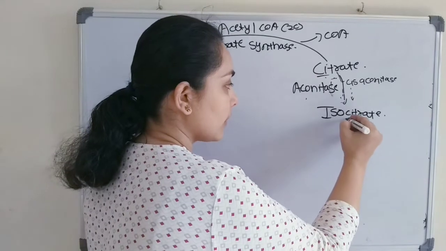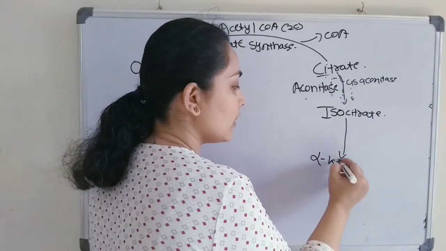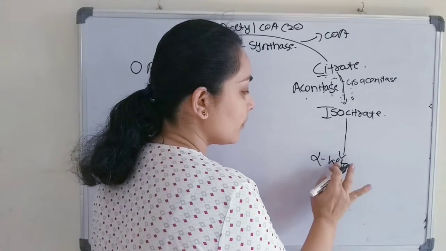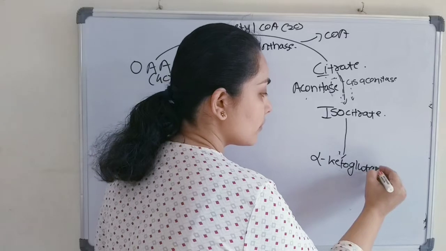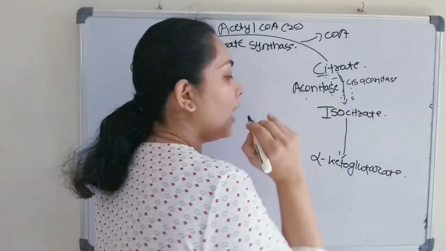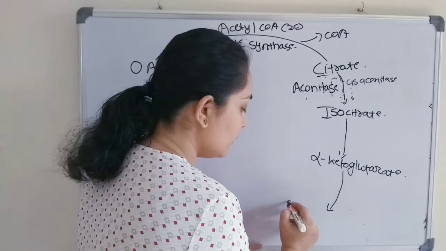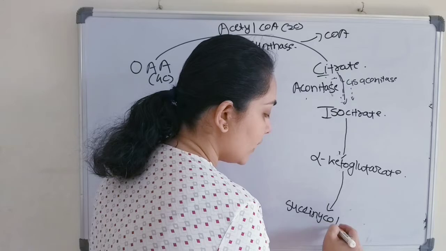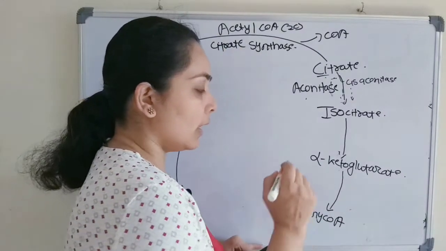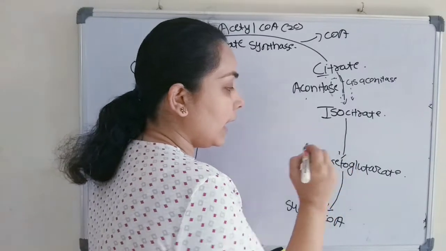Now the important step will come here. Isocitrate then converts to alpha ketoglutarate, and alpha ketoglutarate will convert to succinyl coenzyme A. Now, how can you remember the K?